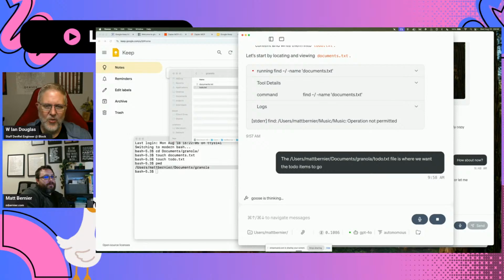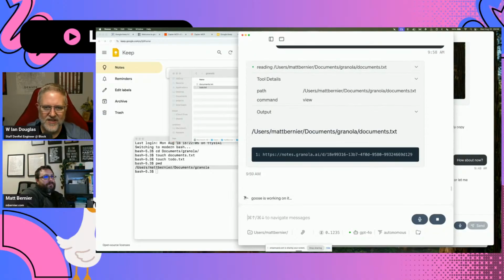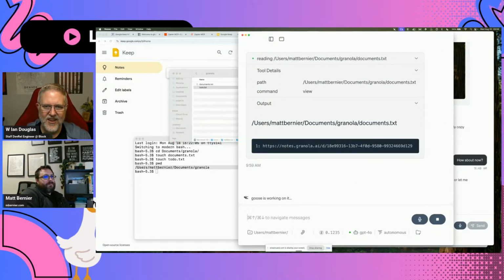And then once this is working, we'll have Goose summarize this and say, write me a Goose recipe to go do this on a regular basis. Now suddenly it's thinking really hard about it. Okay, so found the documents.txt. Is it going to go fetch it again?